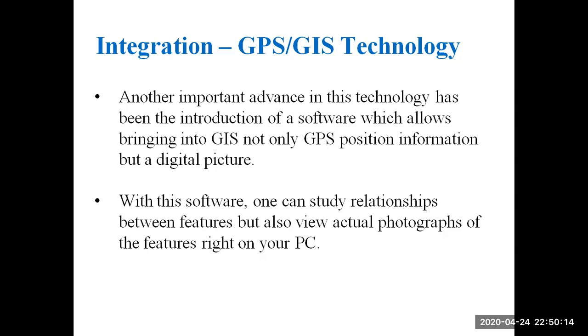With this software, one can study relationships between features, and also view actual photographs of the features right on your PC. So GPS gives only the position, but by integrating with GIS, we get it in the form of a picture format.